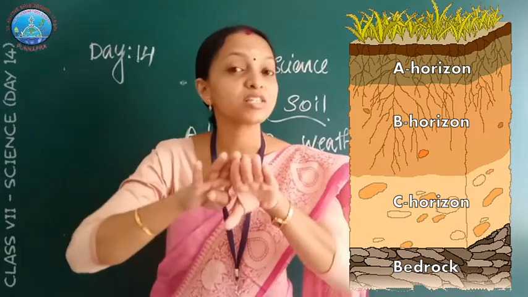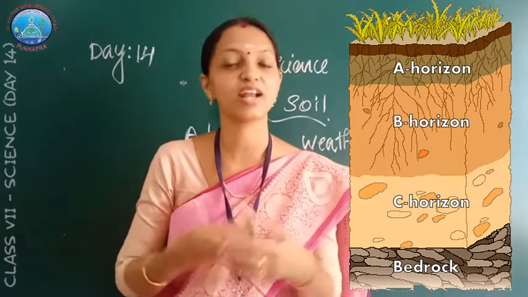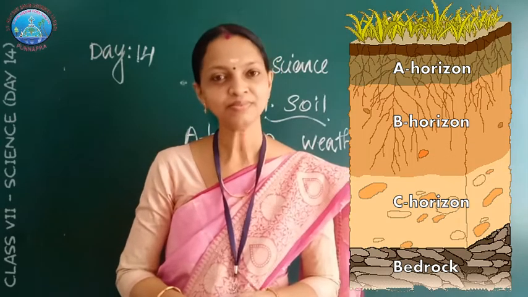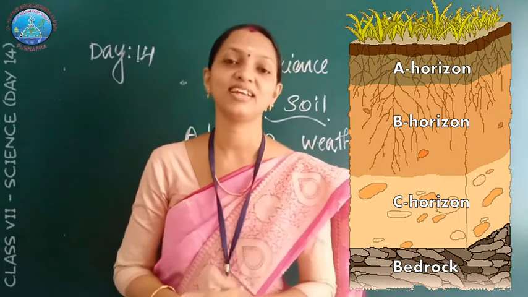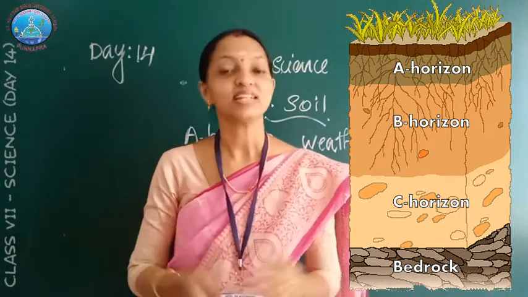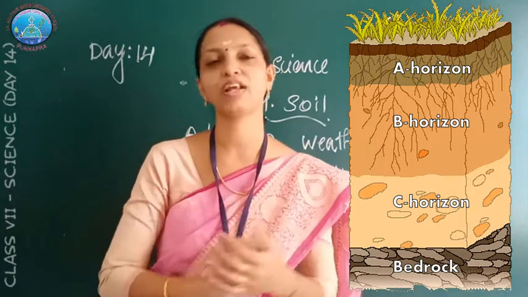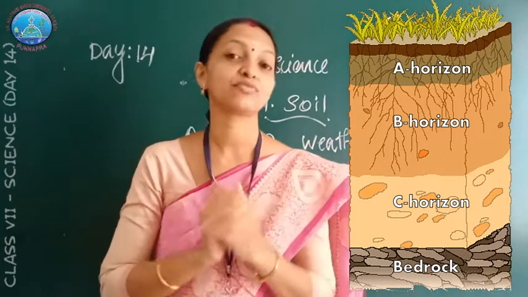The A horizon is the top layer of the soil. It is rich in humus and minerals. It supports the plants' growth. It is very soft and it has water retaining capacity. Then the second layer of the soil is B horizon. It is harder than the top layer of the soil. It is the middle layer of the soil.